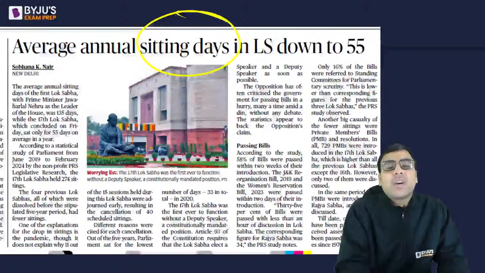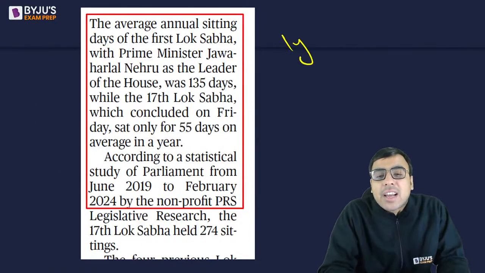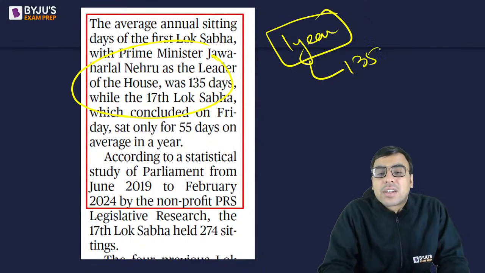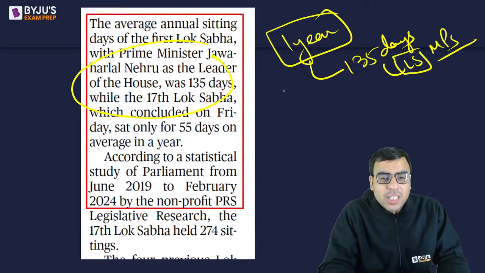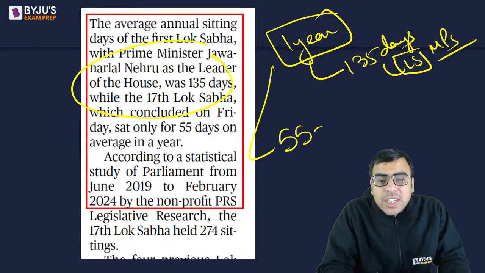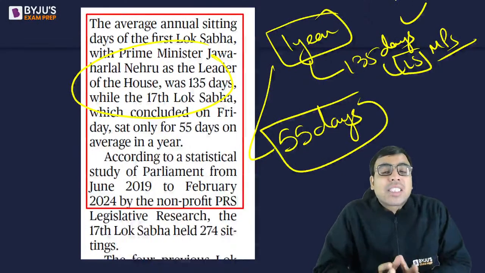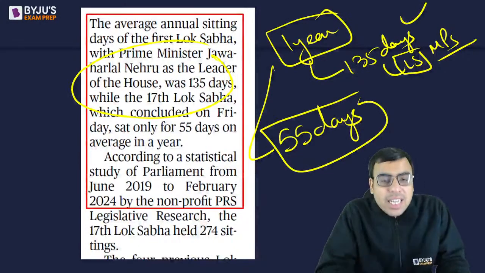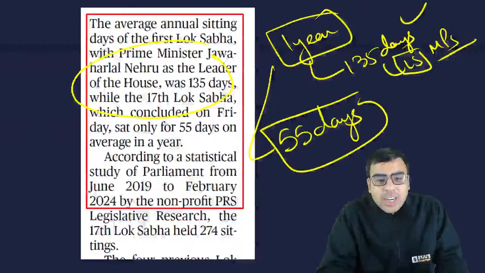Average annual sittings in Lok Sabha down to 55. देखो, एवरेज एनुअल सिटिंग यानी on an average एक साल में during the time of Jawaharlal Nehru 135 days लोकसभा MPs used to sit in the Parliament, come to the Parliament and do discussion. अब जो ये बहुत घट गया और 55 डेज हो गया, because the more sitting is, the more it is considered as good for the democracy, because there will be more discussion, more healthy debate, ठीक है। तो ये घट गया, इसी पर एक आर्टिकल है.